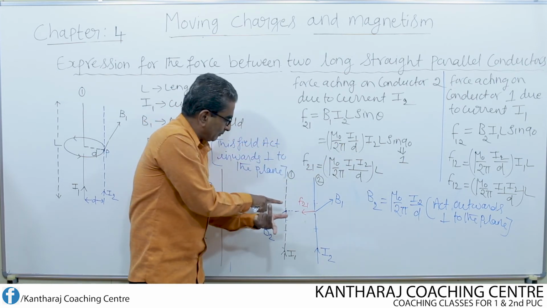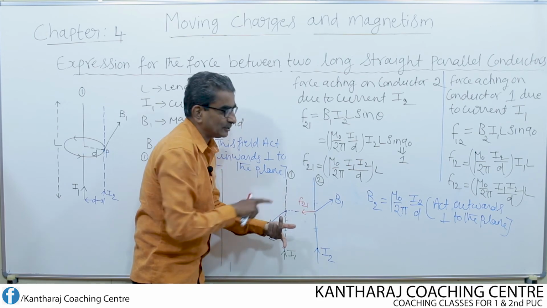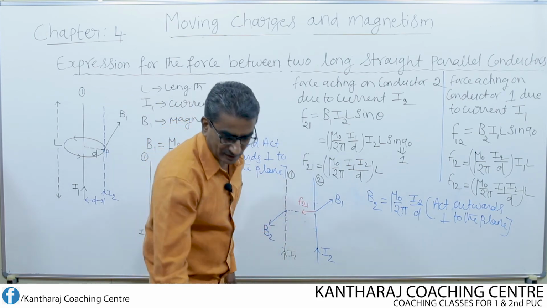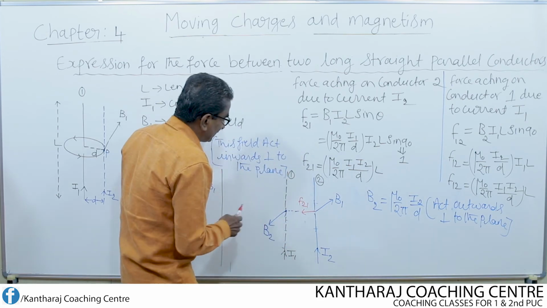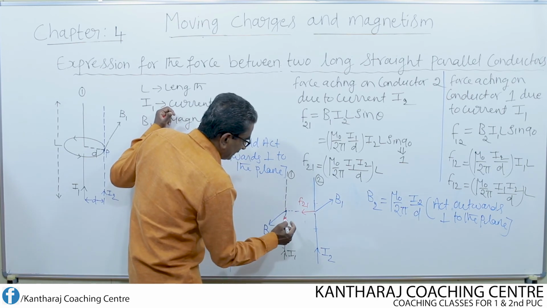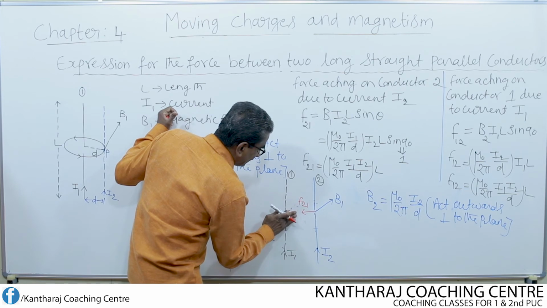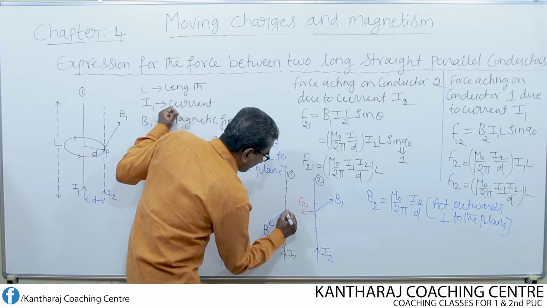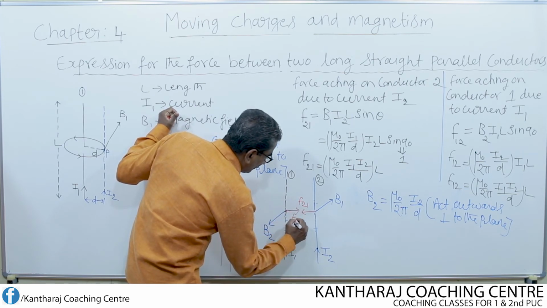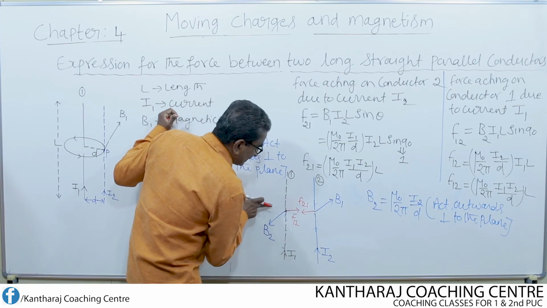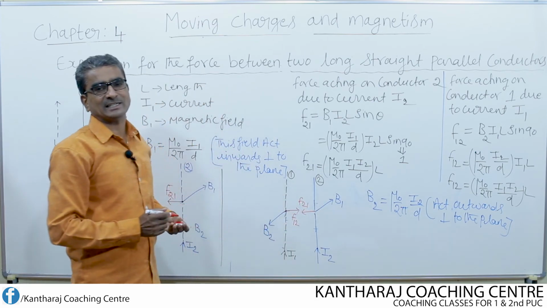That means the thumb is pointing towards which conductor? Towards the second conductor. Therefore the force acting on the first conductor, this is F12, is directed toward the second conductor.